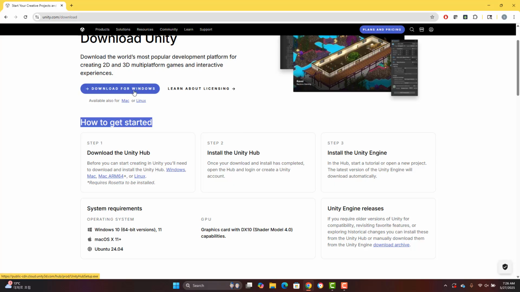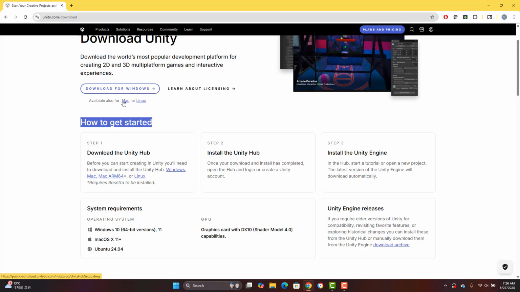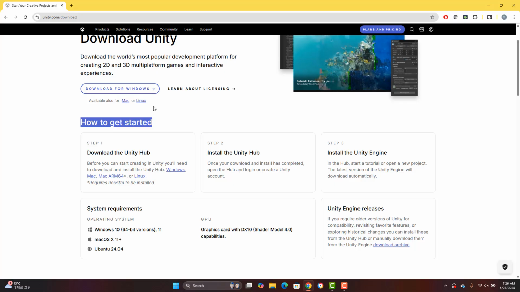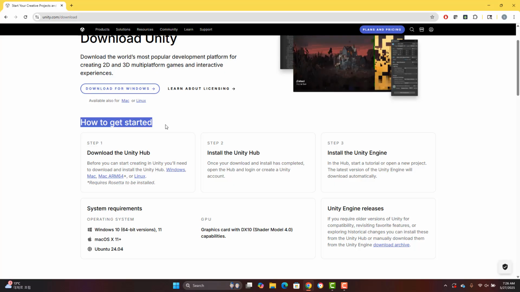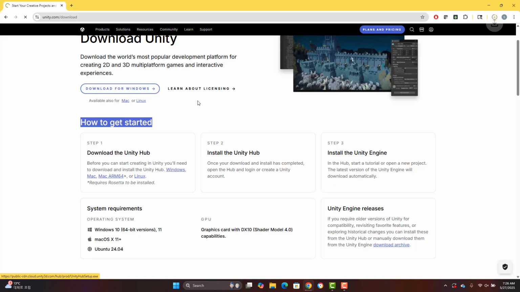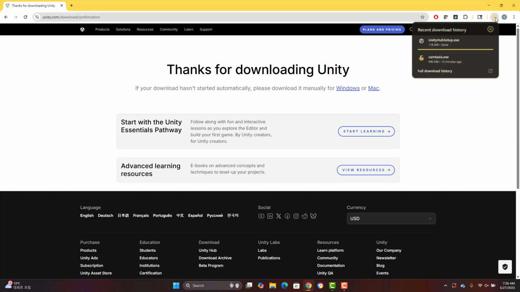Okay, so I'm going to click download for Windows. By the way, you can download it for Mac or Linux. Okay, it's all same. Okay, because I'm using PC right now, I'm going to click download for Windows. And okay, it's 118 megabytes, so it should be relatively quick to download.